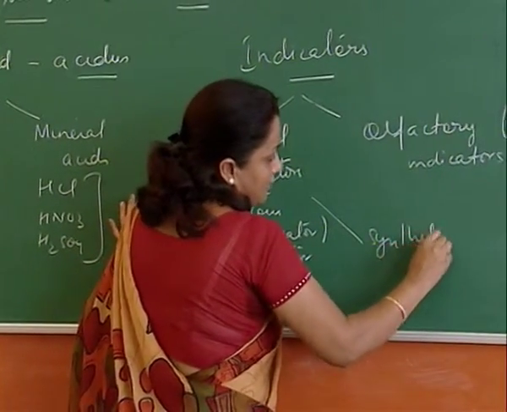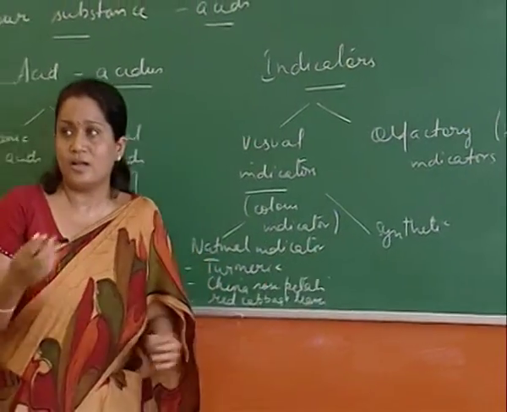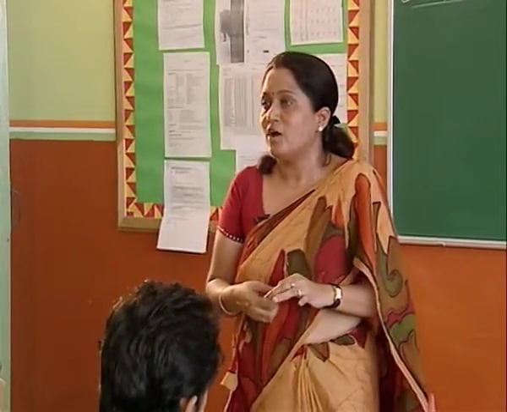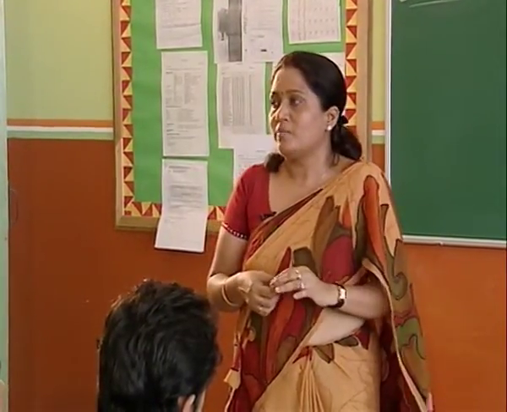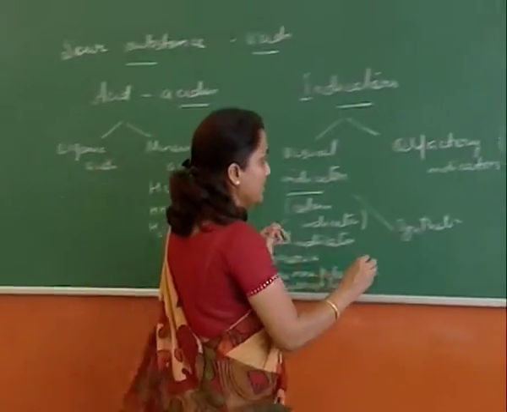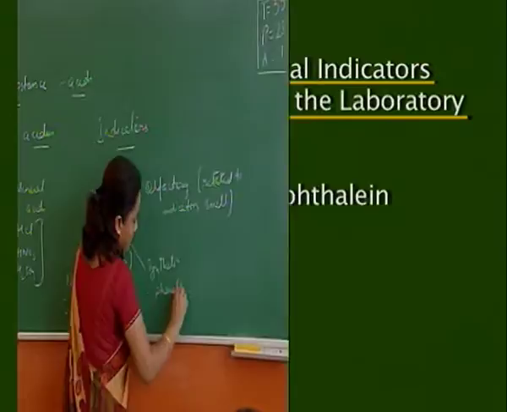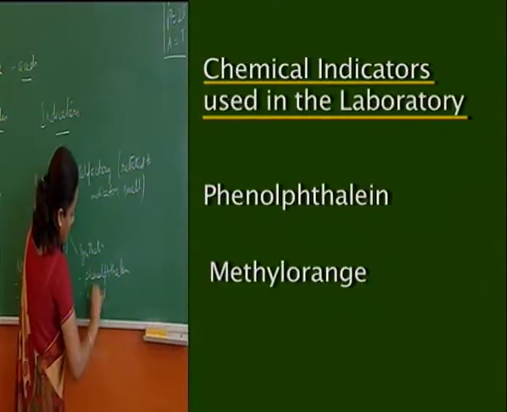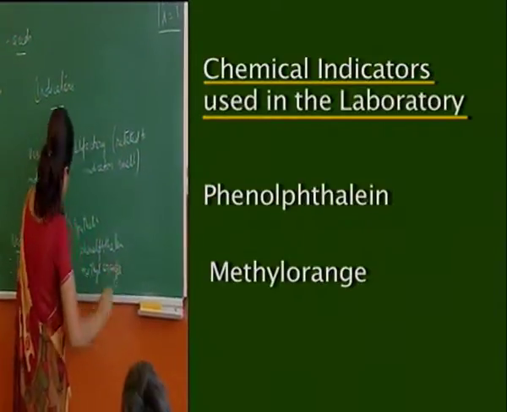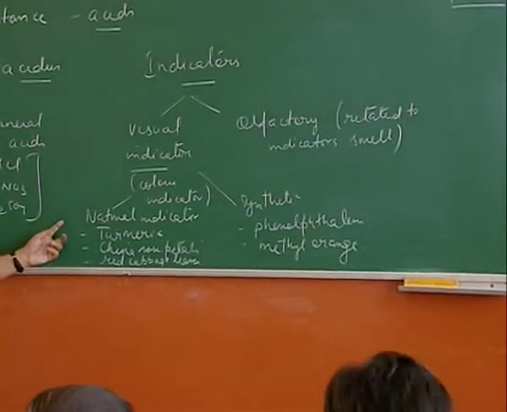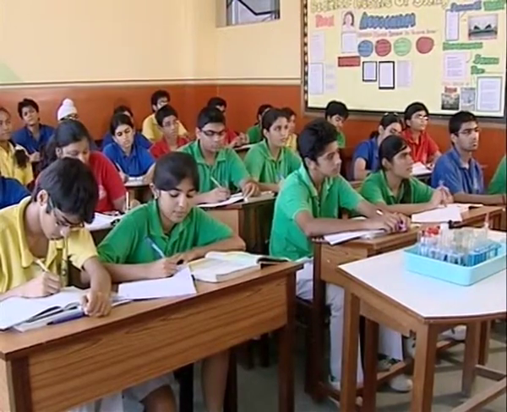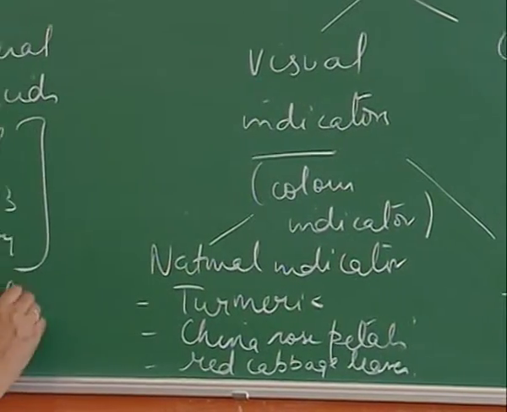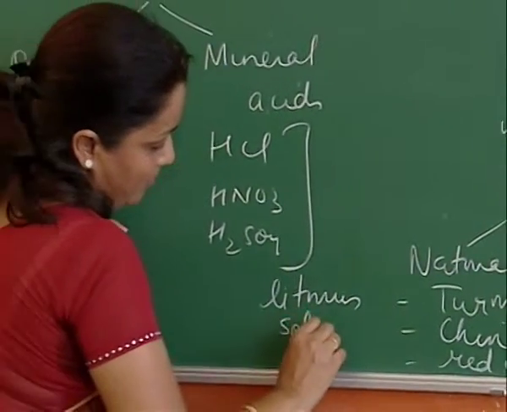So when these indicators we already know, then there are certain synthetic indicators. There are certain substances which are chemicals, they don't really occur naturally, but they are synthetic chemicals which can also be used to test the chemical nature of a substance, whether it's acidic or basic or neutral. Two such indicators that we use in the lab very commonly are phenolphthalein and methyl orange. And there's one more very common indicator that we use, yes Gurmani? It is the litmus solution, which is available in two colors, red and blue.